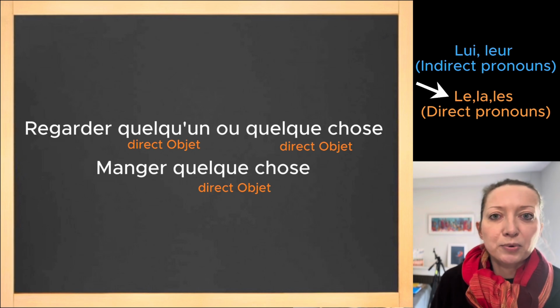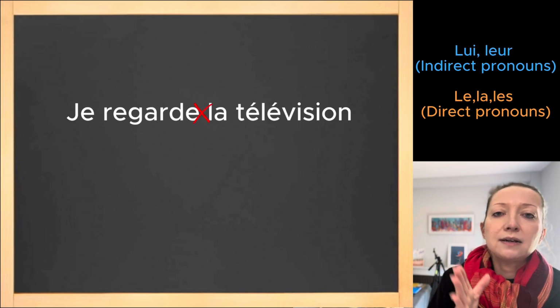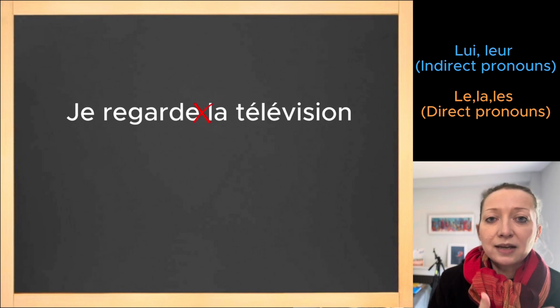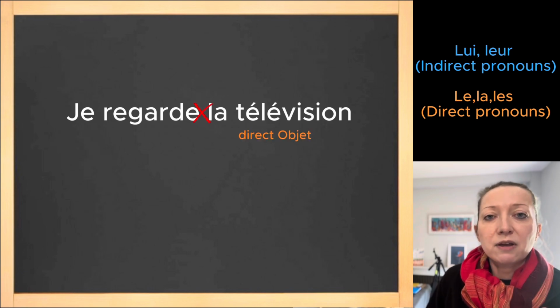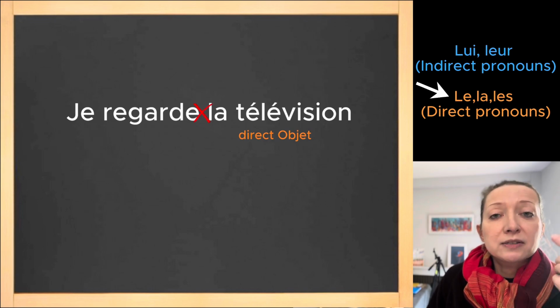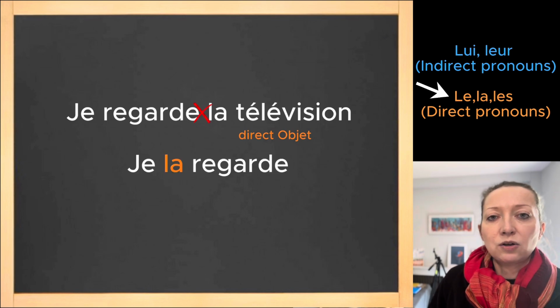Let's go through an example. Je regarde la télévision. You don't say je regarde à la télévision, there's no preposition there. Je regarde la télévision. La télévision becomes a direct object because there is no preposition, so it will become je la regarde. Television being singular feminine, I pick la, and it becomes je la regarde.